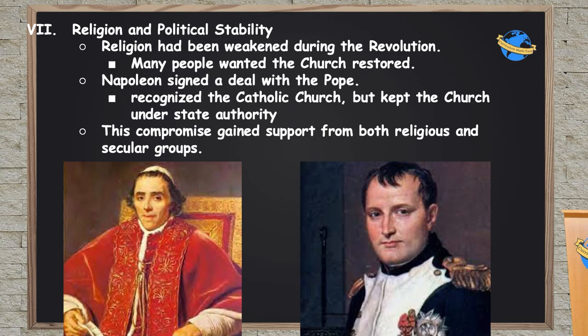Now, during the Revolution, religion had weakened drastically within the French Empire. Many people wanted the church to be restored, especially the people in the countryside and the lower-class peasants. They were still deeply, deeply Catholic, and they didn't like how the French Revolution was trying to push religion out of life altogether. So Napoleon signed a deal with the Pope. He recognized the Catholic Church as having a legitimate place in French life, but he kept the Church under the authority of the state, giving him more control over the Catholic Church within the boundaries of the new empire. So you can see here Napoleon going back to the old playbook of asking the Pope for blessing in order to be seen as legitimate by the people.